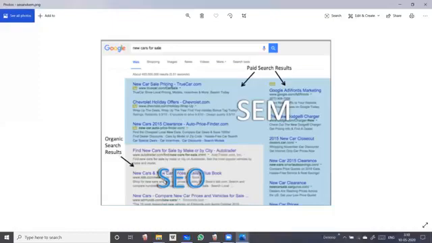And this is the organic search result. This is SEO. That means it can be paid or unpaid. Here the title is new cars for sale. So you can see a number of websites available here with new car sales pricing, and if AD is written, that means it is your paid ad.